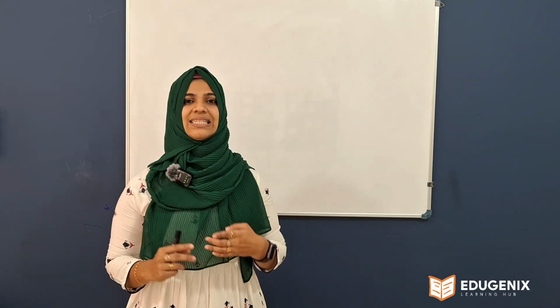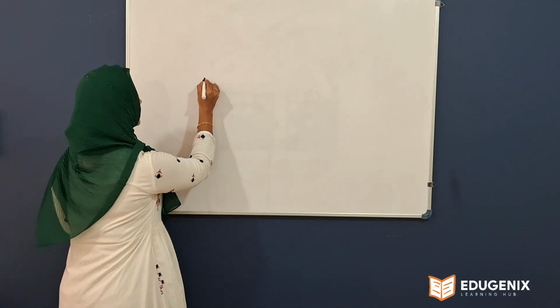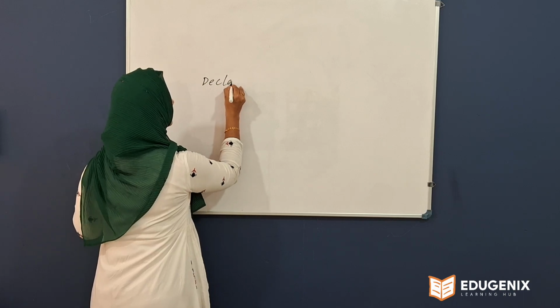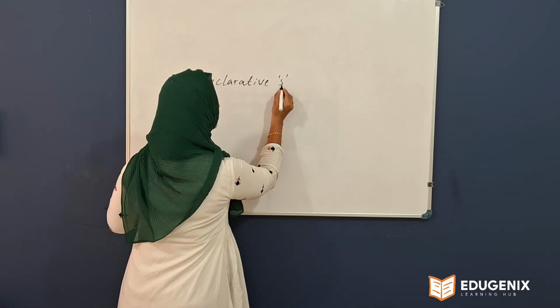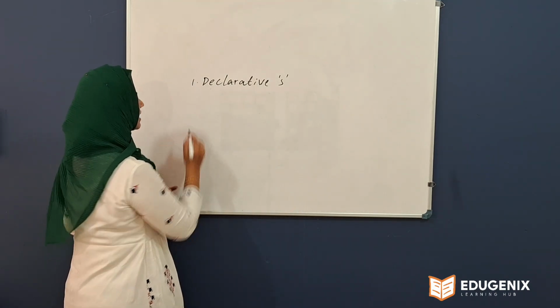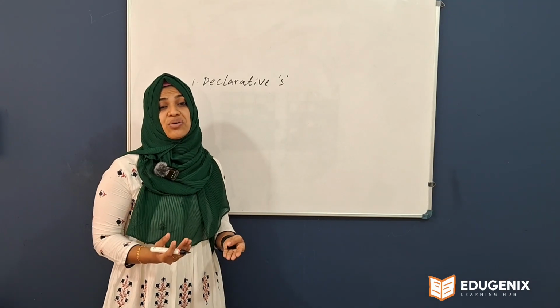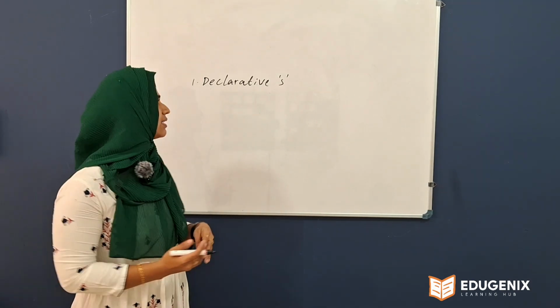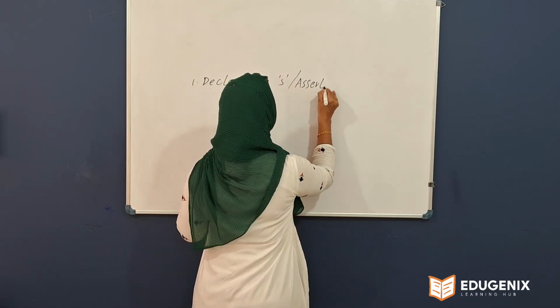The first one, it is called declarative sentence. So the first one is declarative sentence. So sentences, I used the term S instead of sentence. The first one, declarative sentence, is also known as, in another word, it is called assertive.